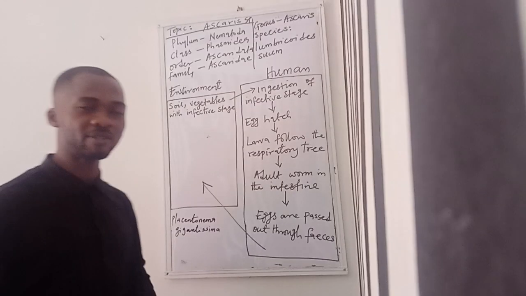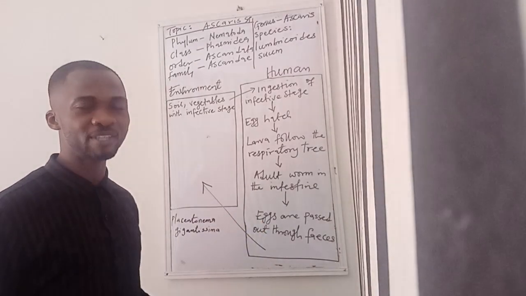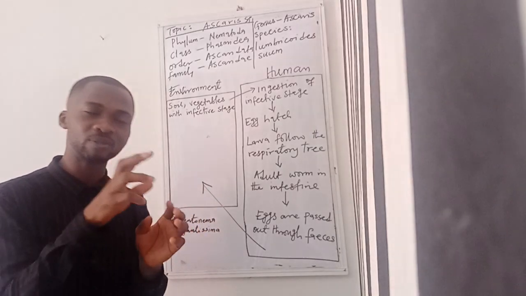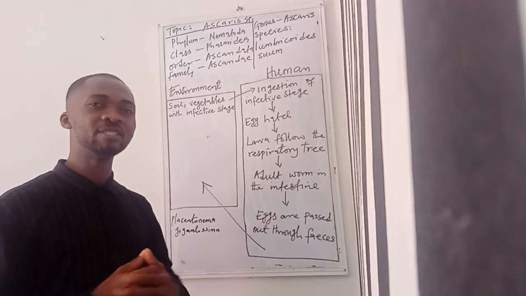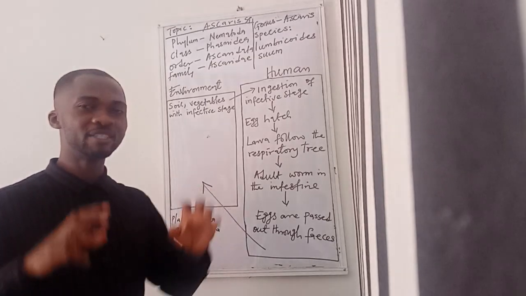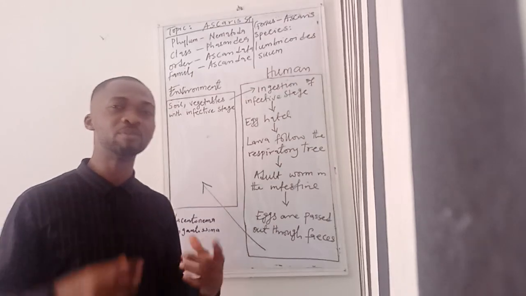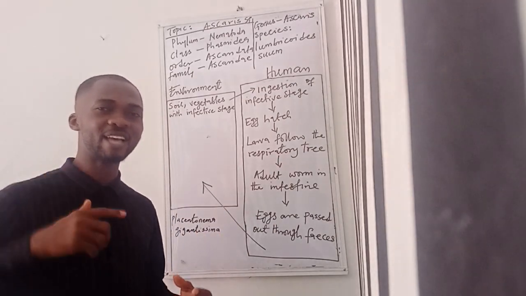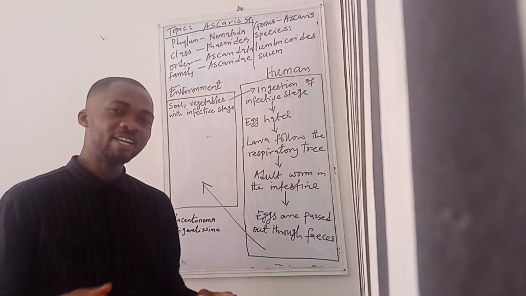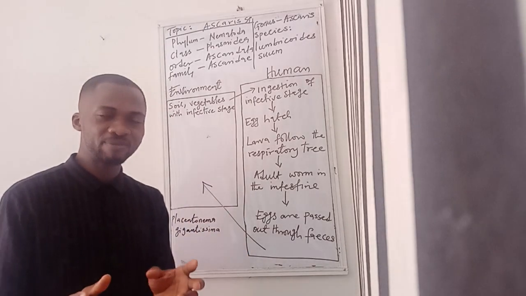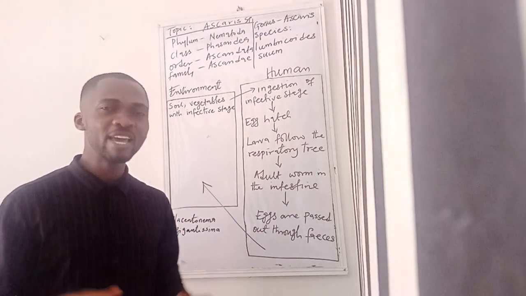The life cycle of this parasite begins by the ingestion of the infective stage, and this infective stage that contains the infective larva, which is the L2 larva, is housed within the egg. So it means that when someone who is suffering from ascariasis, that's the name of the disease, defecates, the eggs within these newly released feces are not embryonated.